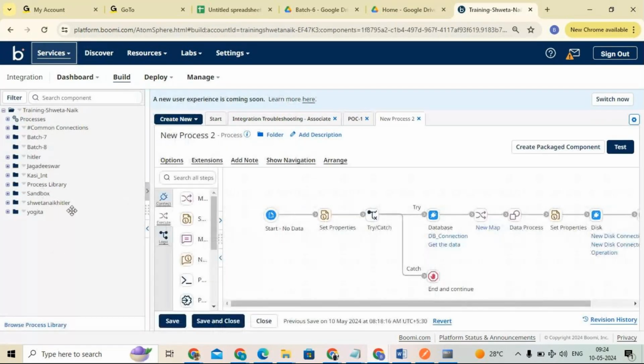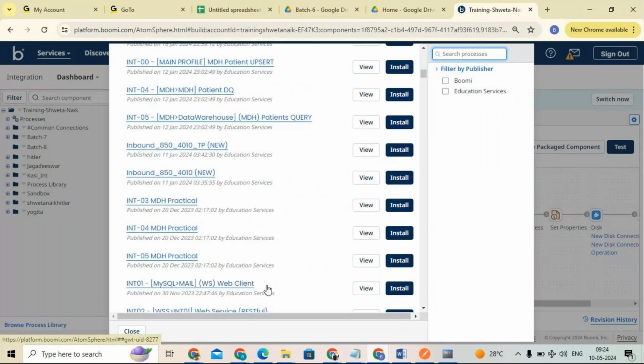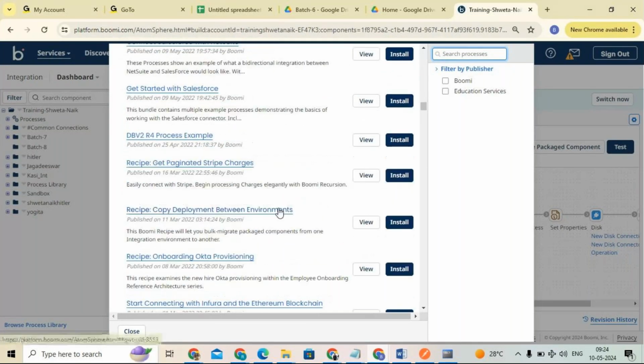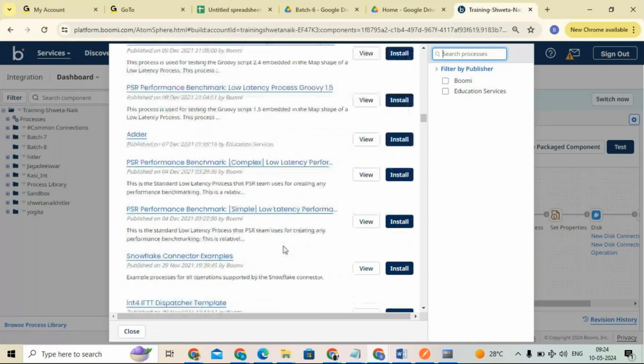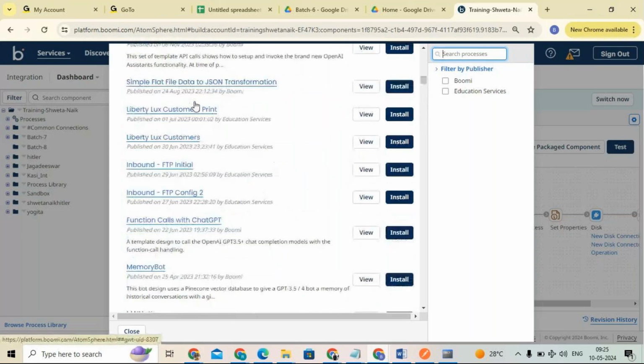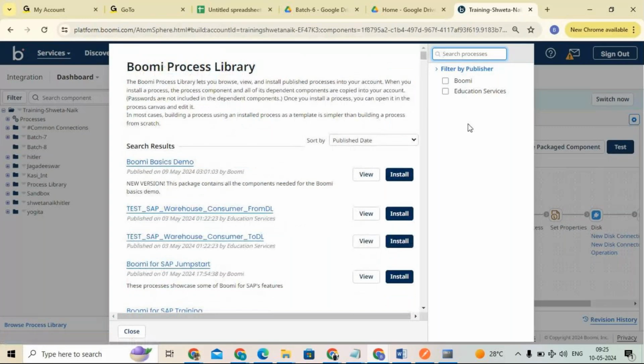Multi-tenant means, I will give you a small example. If you want to publish this process to multiple users, here we have a browse process library. Process library is the place where multiple users can access different processes. These processes can be accessed by multiple accounts, though connection details and data security might be there. Clear? Yes, clear. Perfect.